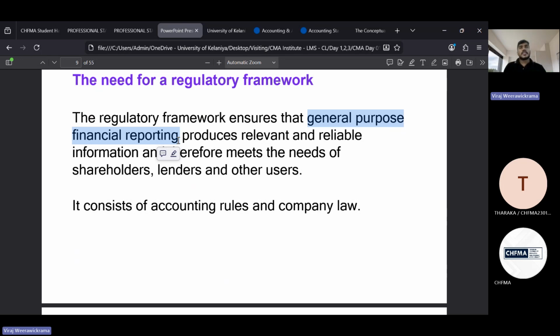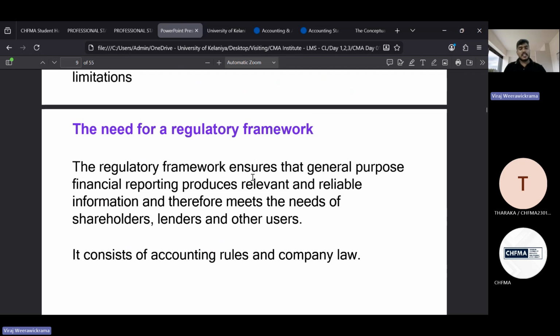When it comes to the entity concept, it says the business and owners are two different parties. On the other side, we can see the public, and also the other stakeholders: investors, customers, suppliers. As a company, when we are providing information, we need to provide relevant and reliable information. That's what we need to maintain here, right?